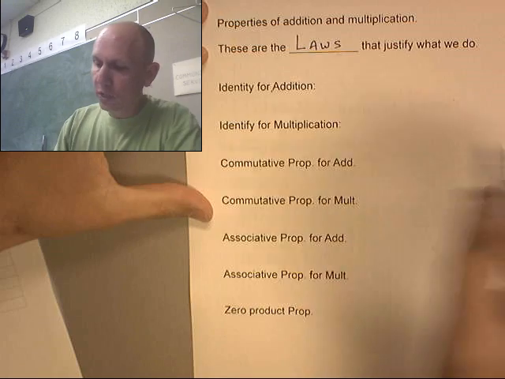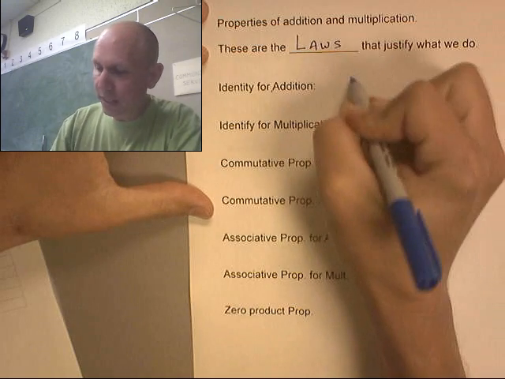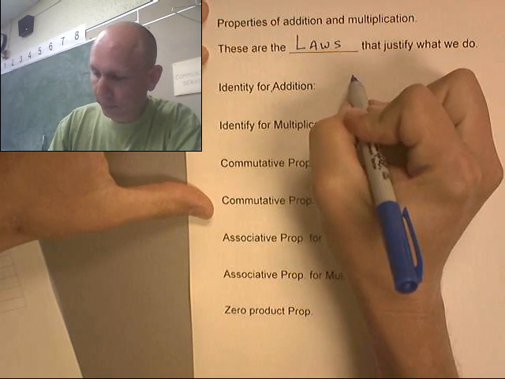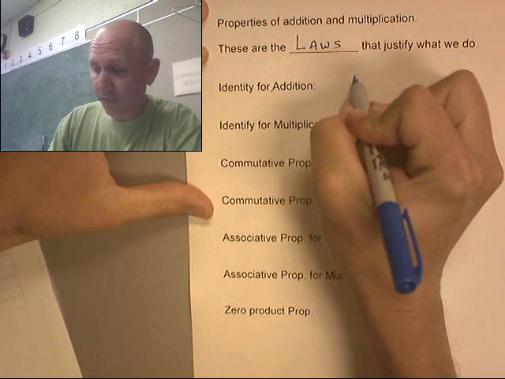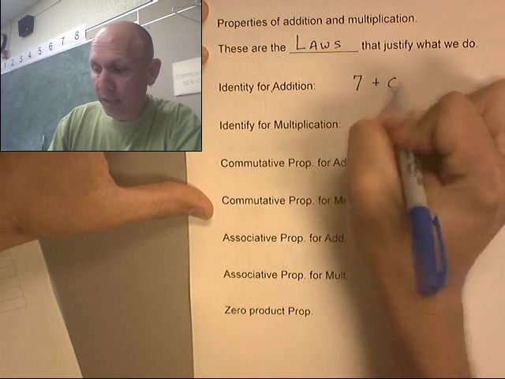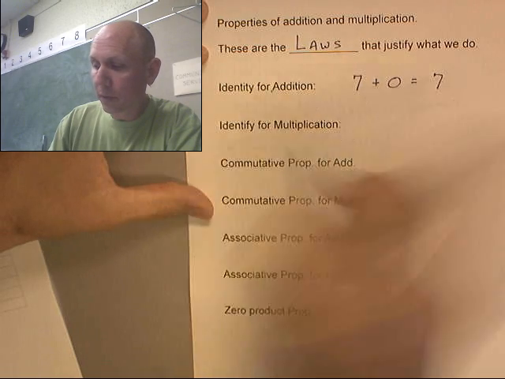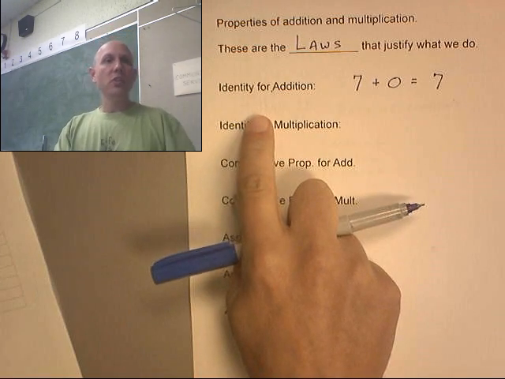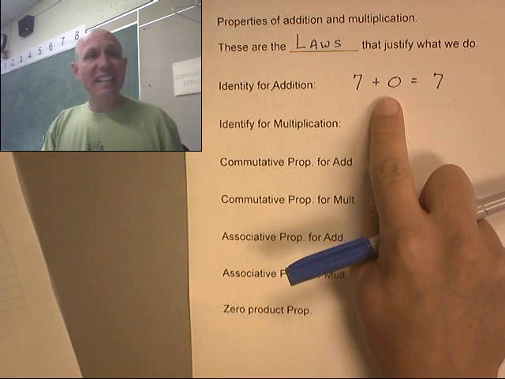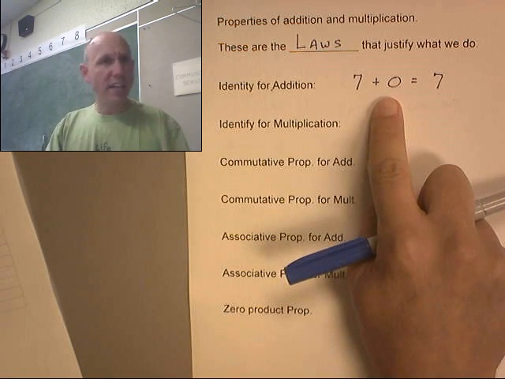Identity for addition. What this means is that if I have a number, pick a number, 7, plus 0 equals 7. So you're going to tell me, hey, I can add 0 and it doesn't change. Why can I do that?